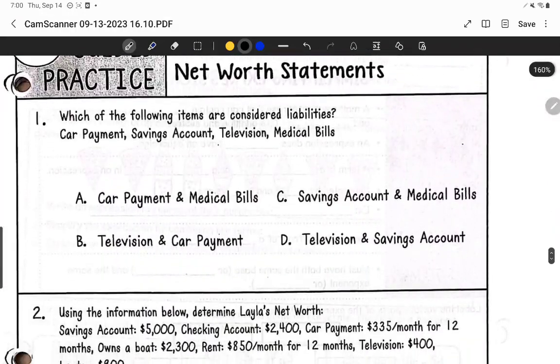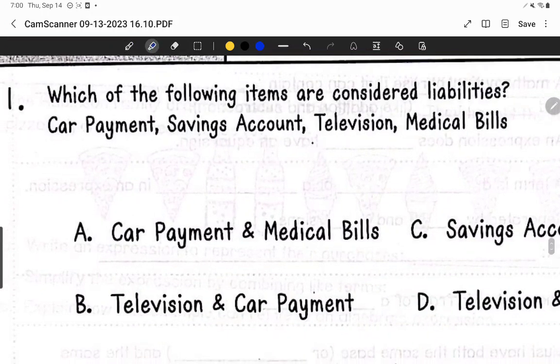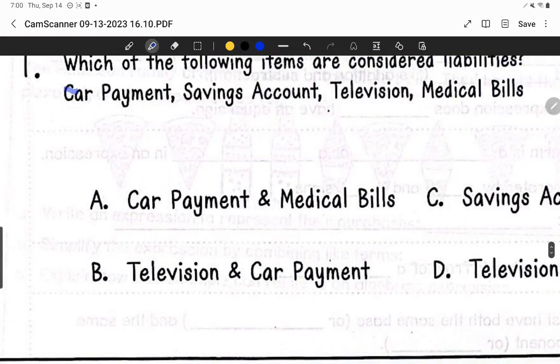Okay, now we're going to go to this page right here. It says which of the following are considered liabilities. This means that you owe money on it. So if we look here, it says car payment. When you pay off the car, you definitely owe money on that.